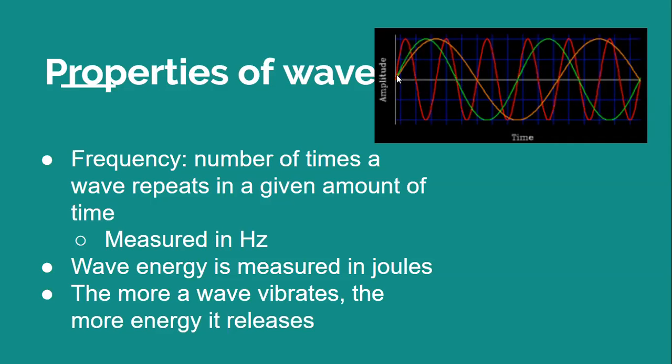Now, if we're looking at this orange one, we have our crest, our trough, and then we have only our crest. So that will be considered a 1.5 in that second. Now we have our red one. Here we go, this is 1, this is 2, and this is 3. We got 4, 5, 6. So we have a frequency of 6 hertz in that 1 second.